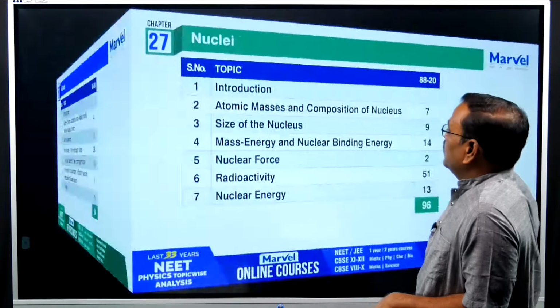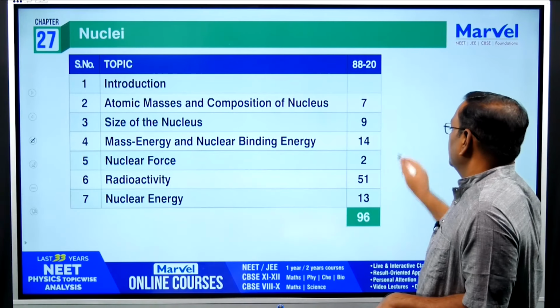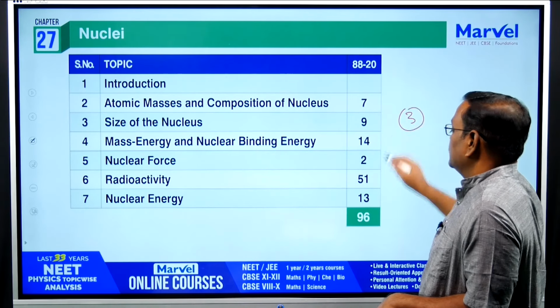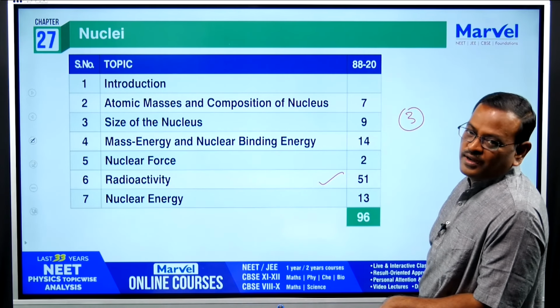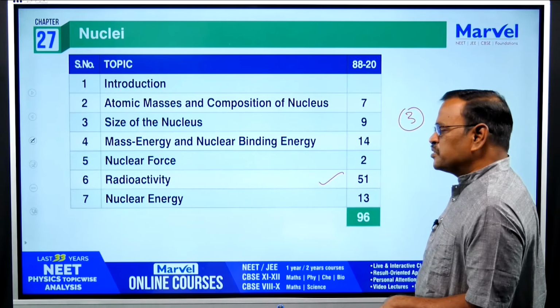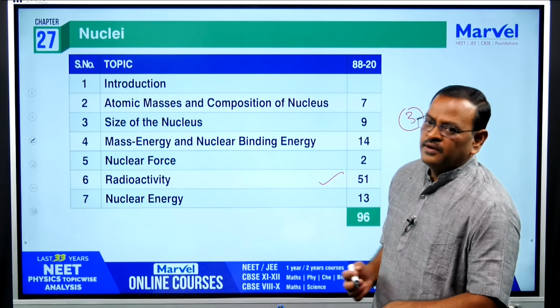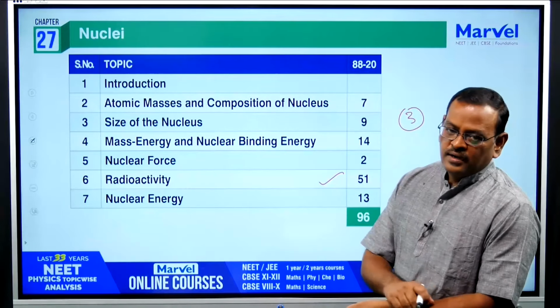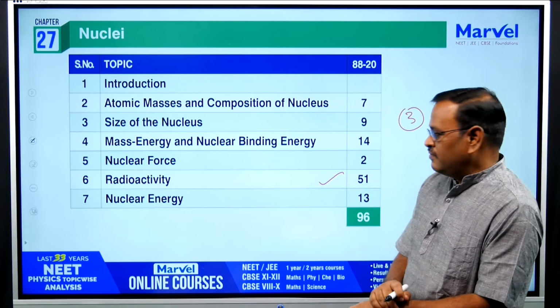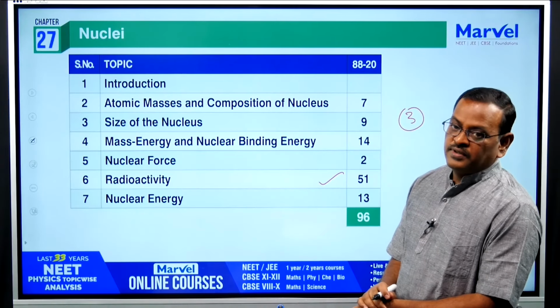And similarly nuclei also, nuclei 96 questions, so you can expect 3 questions from this. See here, radioactivity, 100% you can expect 1 or 2 questions from radioactivity. So give more practice in that, select more questions, previous year questions, and AIIMS questions, JIPMER questions, everything from radioactivity. That is very important.